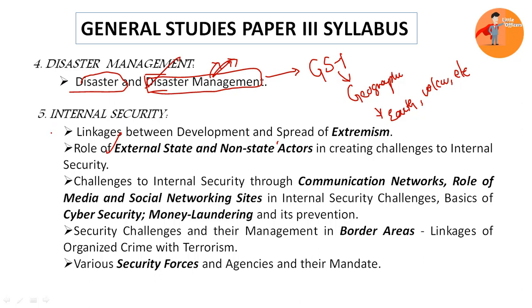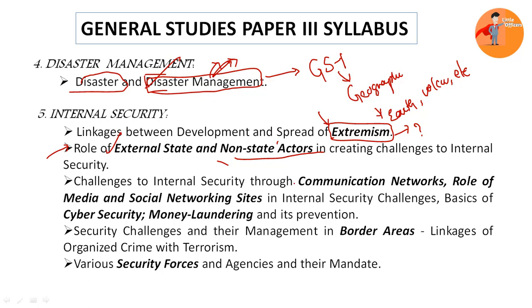Clear? Then finally we have internal security. Here we'll be linking development and the spread of extremism. You have in the syllabus what is extremism and where it is spread and what are the issues, why it is there, and how can we reduce it. Then we'll be looking at external states and non-state actors in creating challenges to internal security, particularly in the border states.